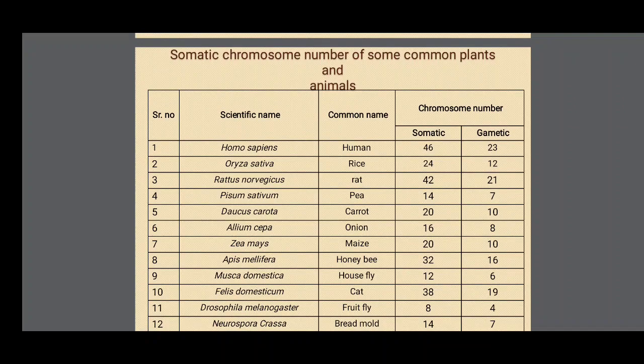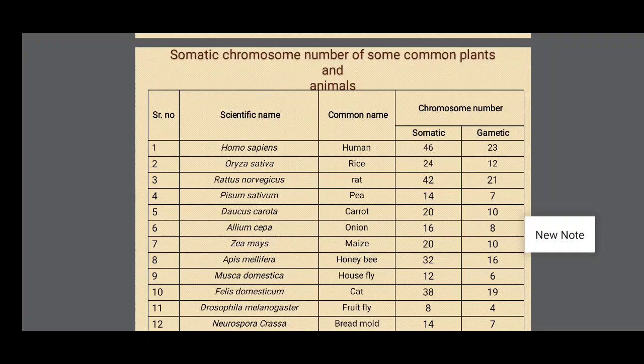Rattus norvegicus, rat: somatic cell 2n is 42, gametic cells n is 21. Pisum sativum, pea plant: somatic cells 2n is 14, gametic cells n is 7.